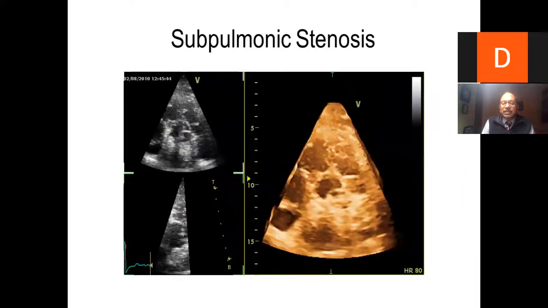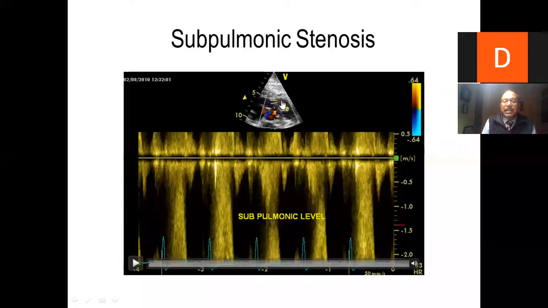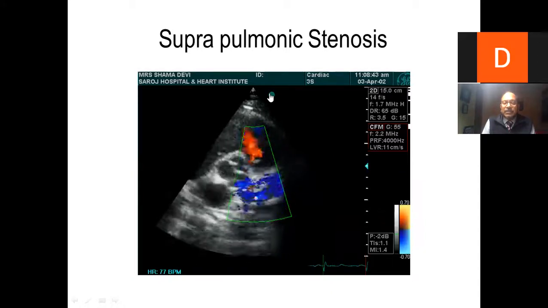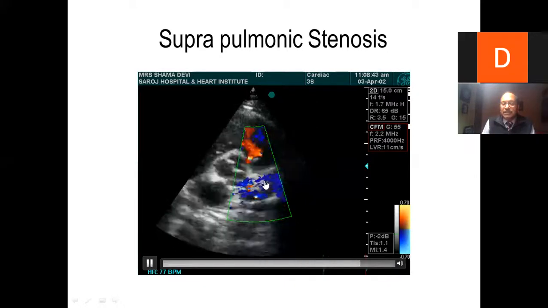We take a cursor at this particular point, and whenever we take a cursor to this point, aliasing will start happening in this kind of picture. So this is subpulmonic stenosis. Then comes suprapulmonic. Look, here is the pulmonic valve and here is a turbulence in the suprapulmonic area.